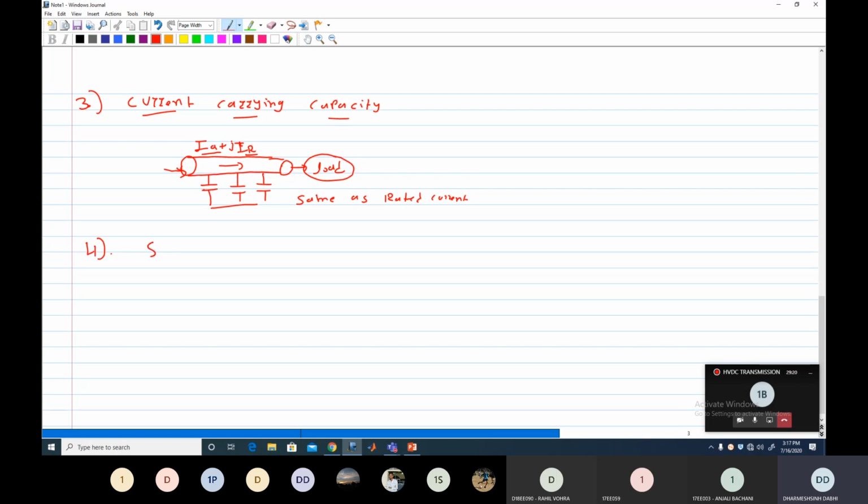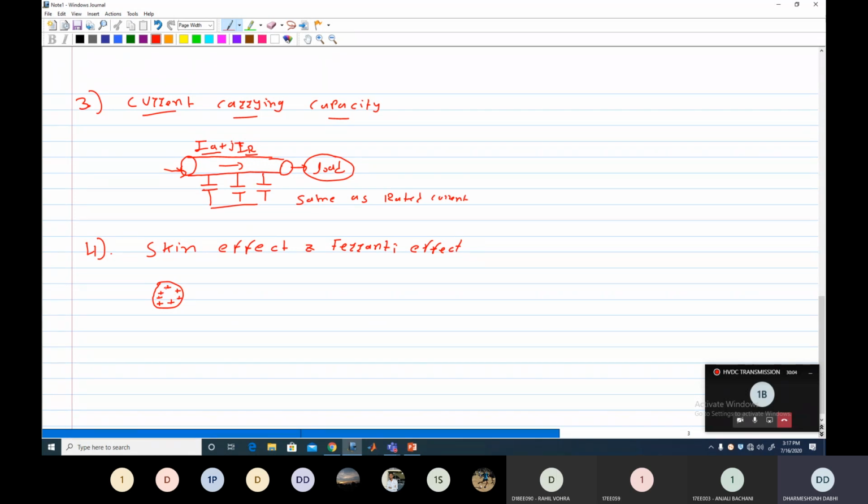Then the fourth disadvantage or limitation of the AC line is the skin effect and Faraday effect. So what is the skin effect? As we know, in the conductor, most of the current is concentrated around the surface. Clear? Most of the current is concentrated around the surface, or the skin, of the conductor. That's why it is called the skin effect.